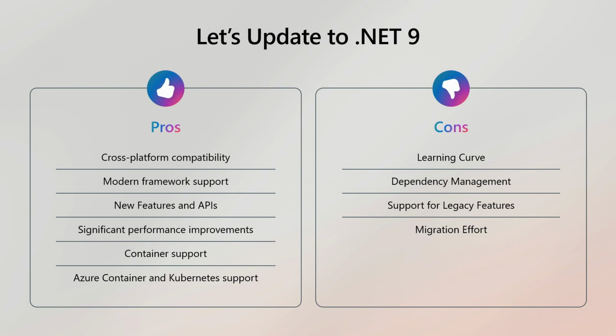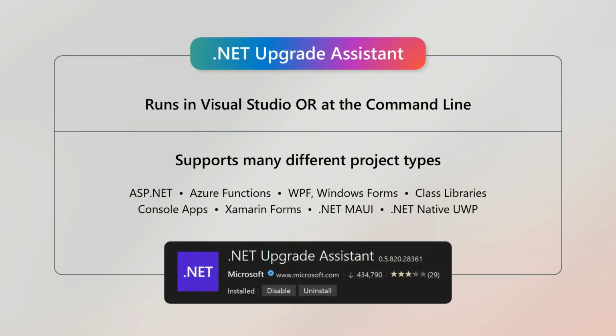And of course, there are some cons. There's a learning curve that we've all got to go through when we learn new versions of our tools. We've got to learn a little bit about dependency management and how that works. Some of the legacy feature support goes away, and that's a little bit difficult for some folks to deal with. And of course, there's the effort to migrate. I want to focus on that last one, that migration effort, and talk about improving that with the .NET Upgrade Assistant.